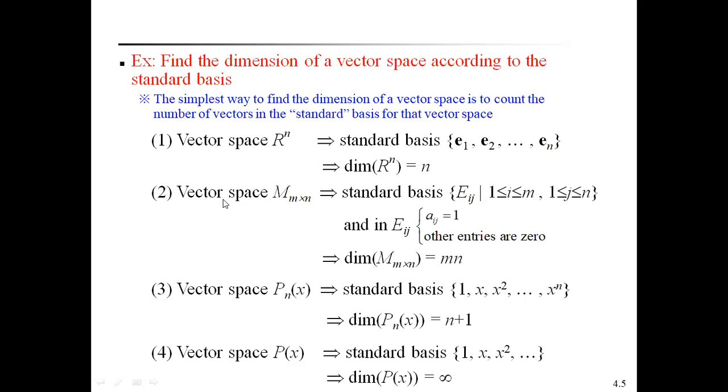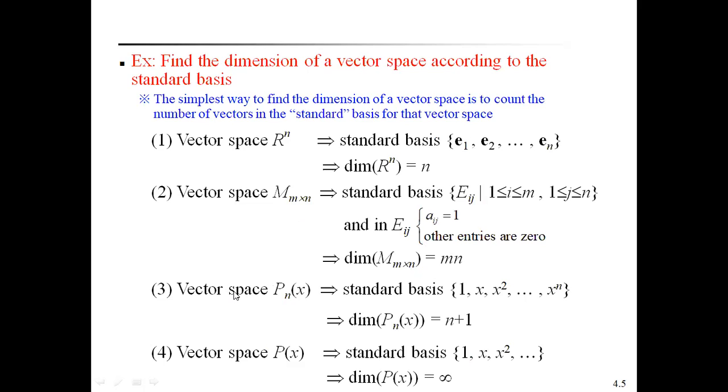Second example, the vector space, that is matrix space of order m by n. The standard basis is also Eij, and it contains m by n elements, so it can be represented like this. Therefore dimension of the m by n order matrix space is equal to m into n. This is the order of the matrix space m by n. Because it contains mn elements, that's why the dimension of the matrix space m by n is equal to mn.